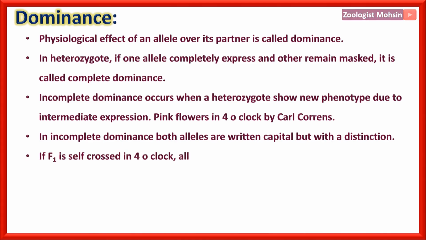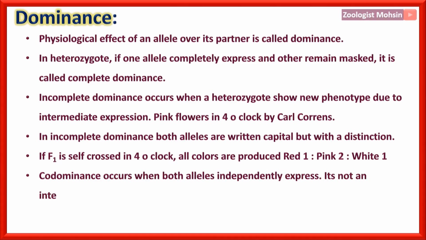If F1 is self-crossed in four o'clock, all colors are produced: red 1, pink 2 and white 1. So please remember that when all the colors of offspring are produced in four o'clock, F1 is self-crossed in F2.